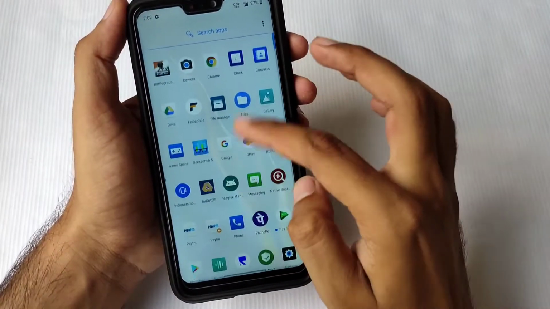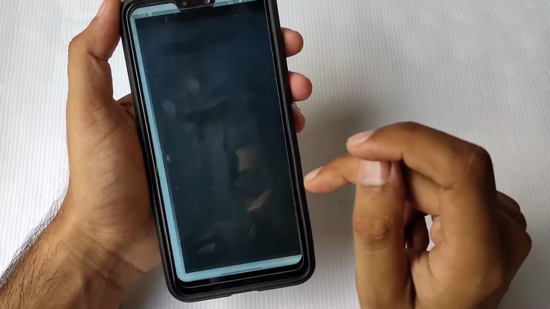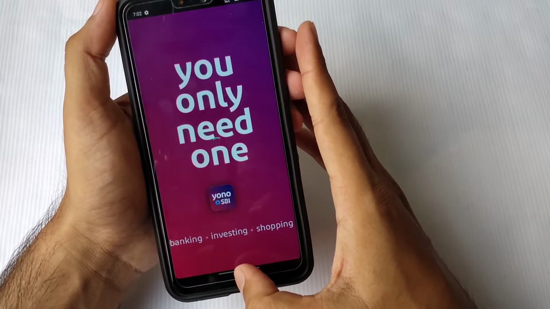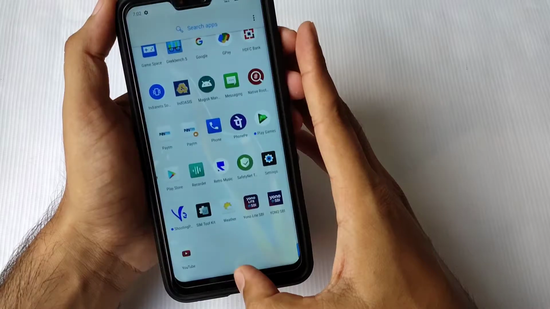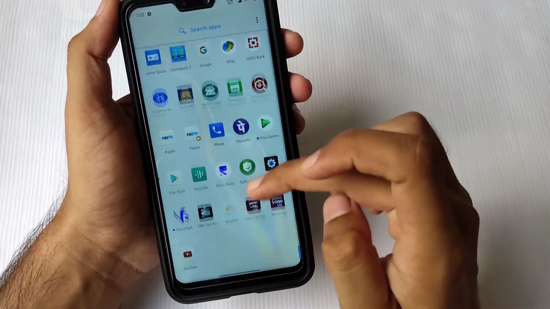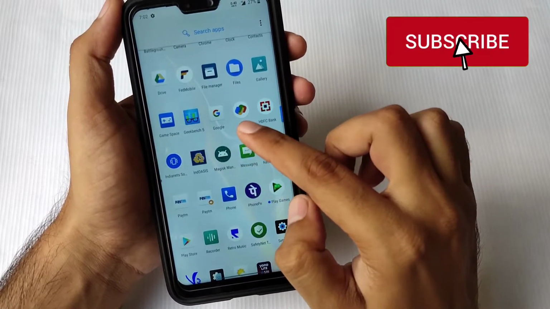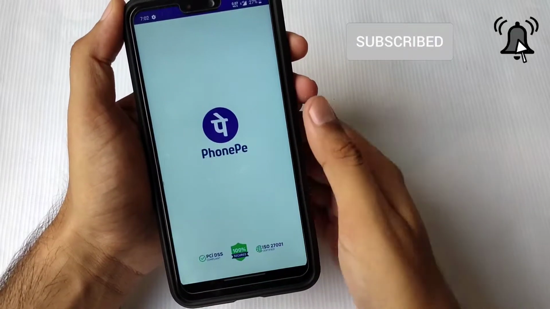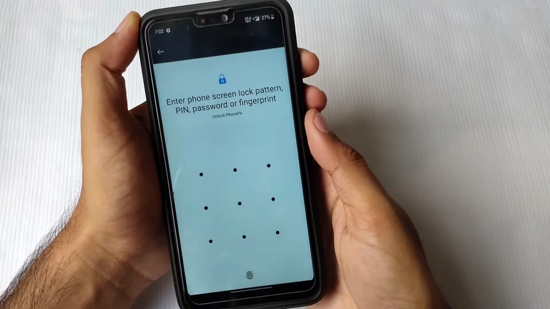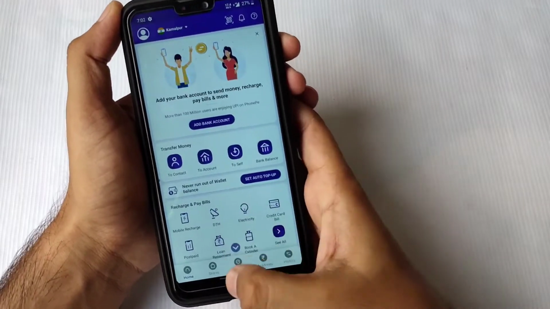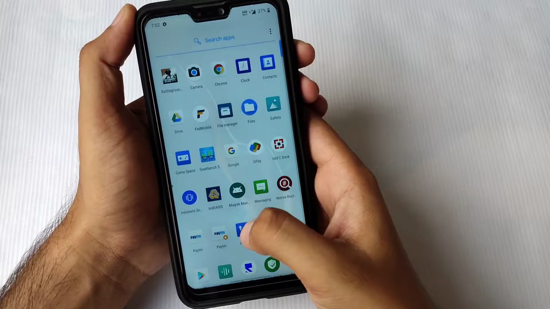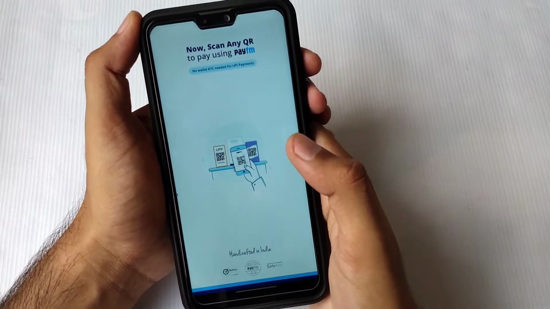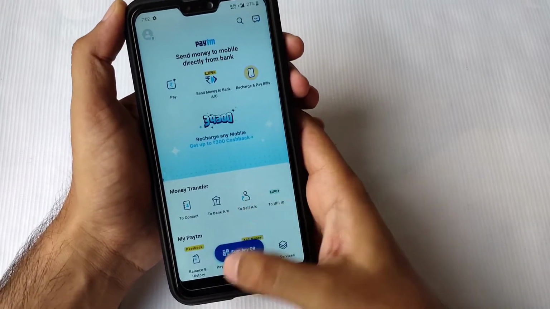After that we are going to check banking apps. Banking apps are very disappointing for me in this ROM because many banking apps are not working, like YONO SBI, HDFC NetBanking, IndusAssist and Federal Banking. Nothing is working in this ROM. Even Google Pay is not working. I only tried Paytm and PhonePe. These two apps are working. Otherwise, all the other banking apps are not working. So guys, don't try this ROM if you are using any banking app. So don't try this ROM. You can see here Paytm is working fine.